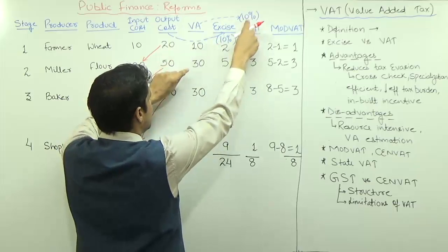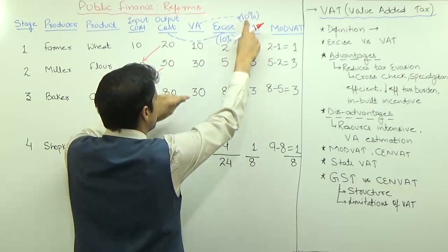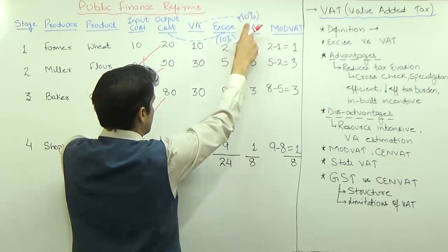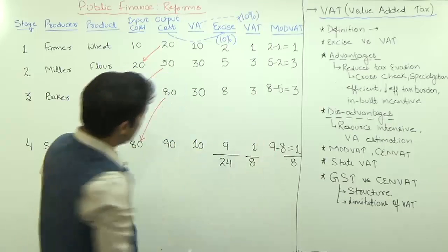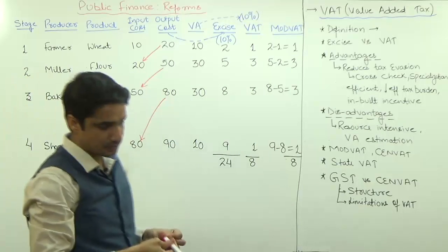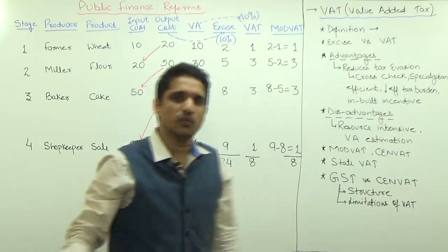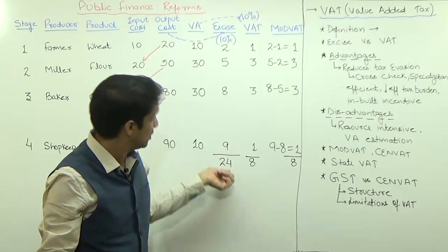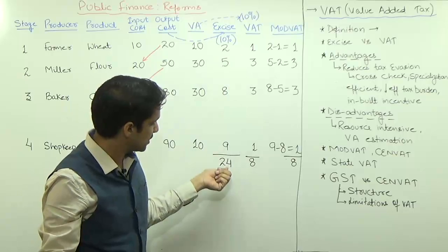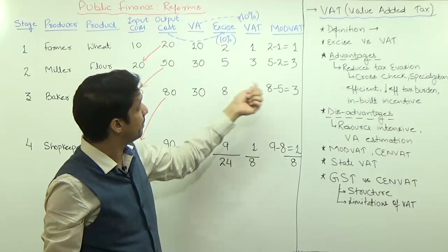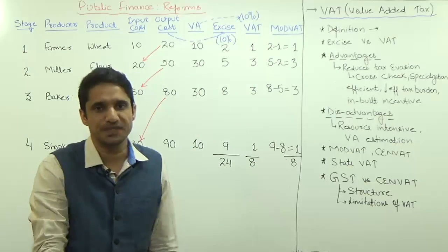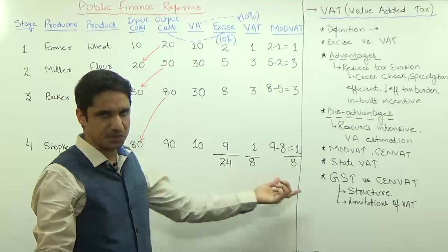10% of 10, similarly 10% of 30, 3 rupees. 10% of 30, 3 rupees. 10% of 10 is 1 rupee. So finally it is 8 rupees. Now you can ask this question: when there was excise duty, the government was getting 24 rupees. When the government implements VAT, it will get only 8 rupees. It means a loss of 66%.